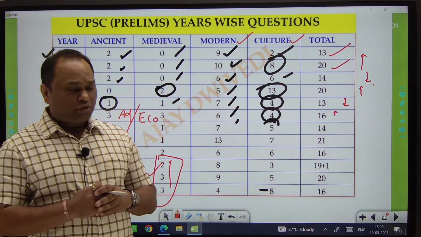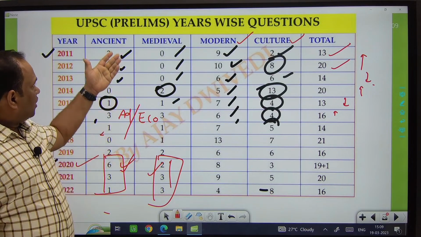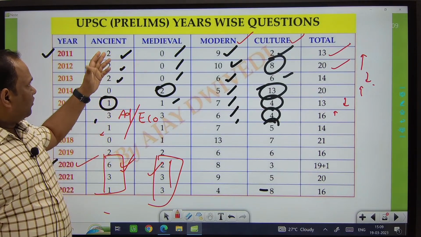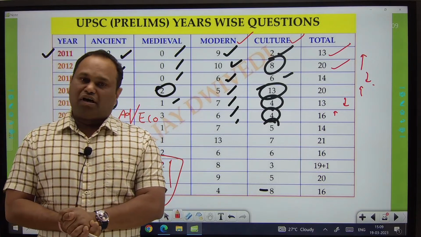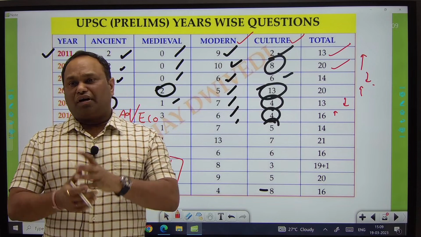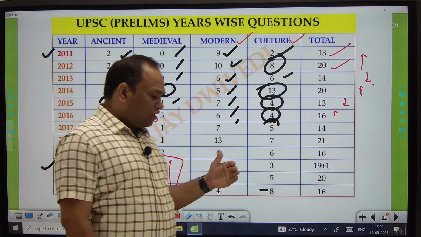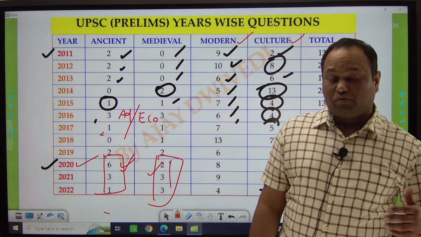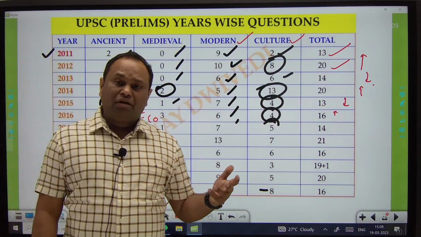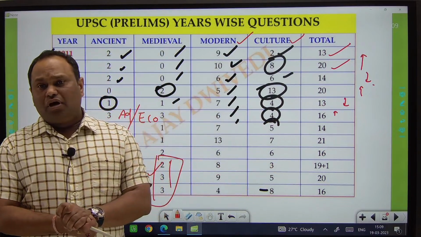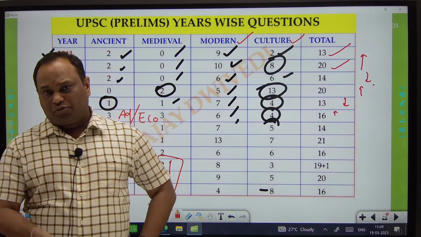Now we have to discuss one segment, and because the ancient history segment is the first segment of history, first of all we will try to understand this segment. We will see some general discussion, and we will also discuss the events that happened in the current scenario and what kind of questions may be asked, in your classroom.